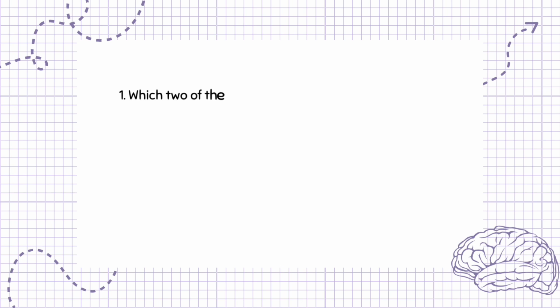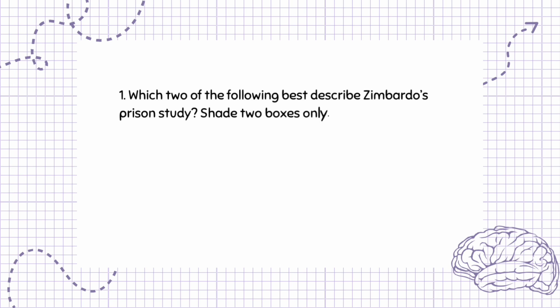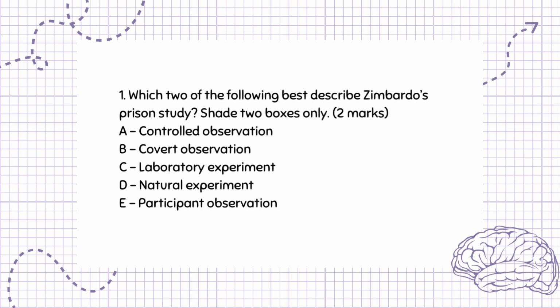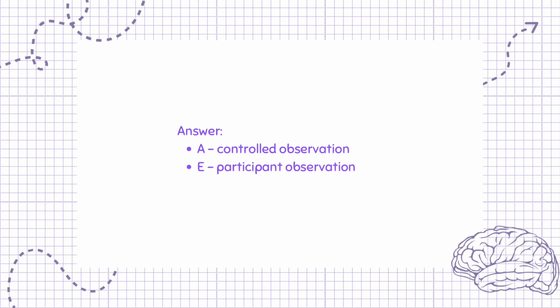Question 1. Which 2 of the following best describe Zimbardo's prison study? Shade 2 boxes only. 2 marks. A. Controlled observation. B. Covert observation. C. Laboratory experiment. D. Natural experiment. E. Participant observation. Answer: A. Controlled observation and E. Participant observation.